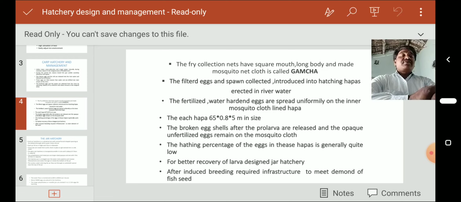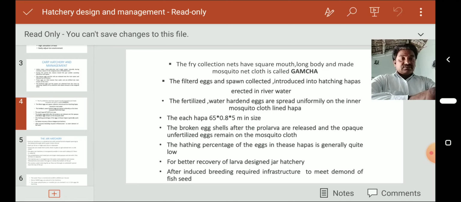Generally the hapa has two types of cloth, an outer cloth and an inner cloth. On the inner cloth, the water hardened eggs are spread uniformly, transferred to this mosquito cloth lined hapa. Each hapa is 6.5 by 0.8 by 5 meters in size. This hapa must be kept in running water or floating water.